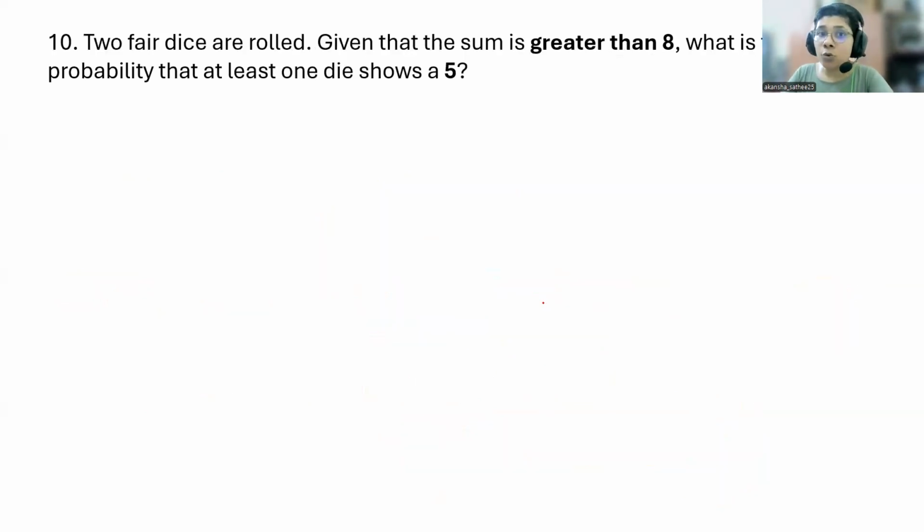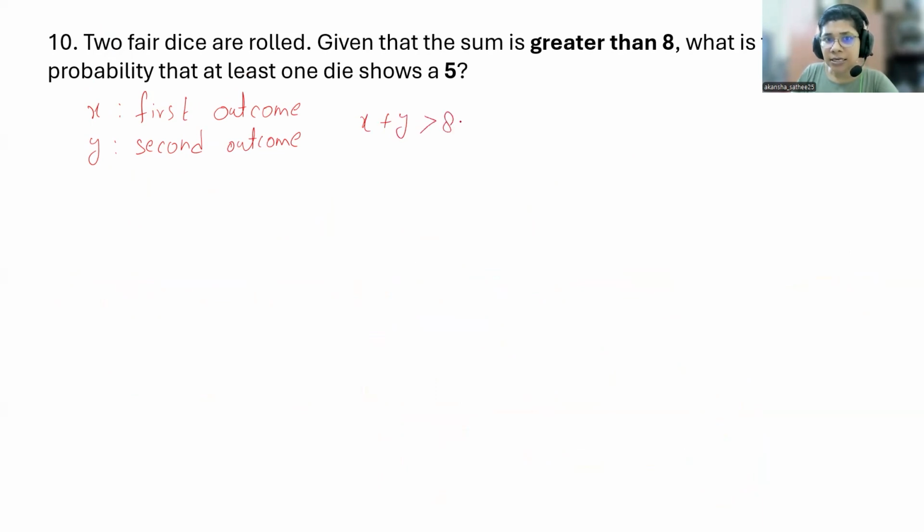2 fair dice are rolled. Given that the sum is greater than 8. Again, let me denote the first outcome by X and the second outcome by Y when you are rolling a dice. So the condition is X plus Y is greater than 8.